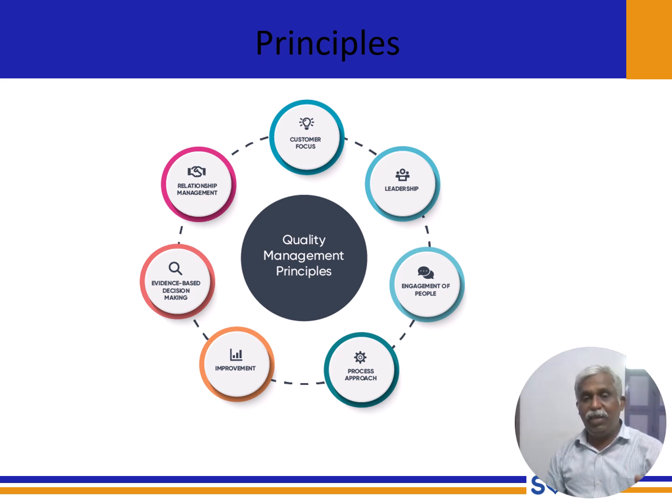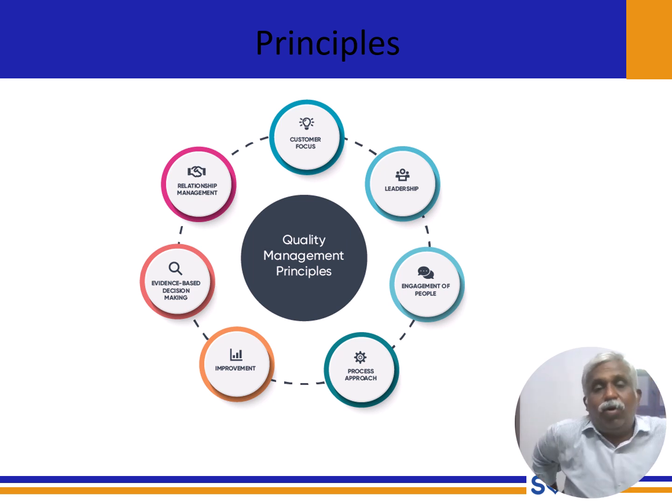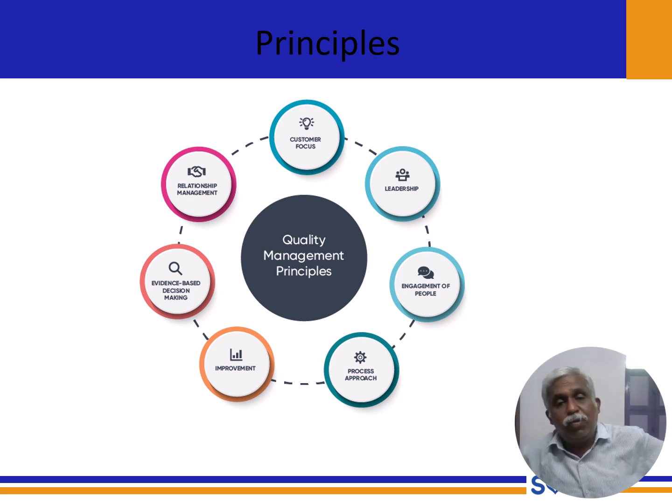Repeatable means at the same time we are giving good quality under the same condition. Reproducible means under different conditions we are producing the same thing. That is called reproducible.